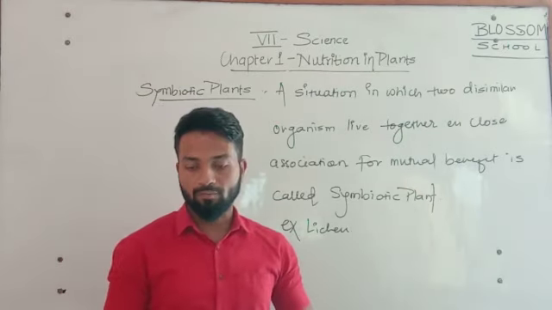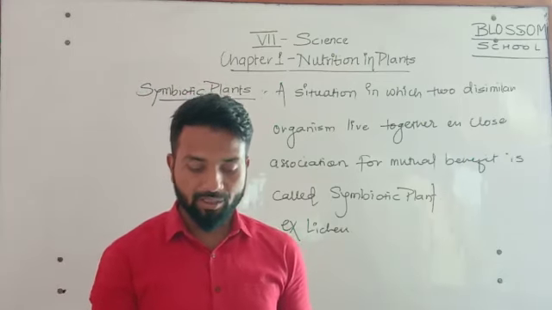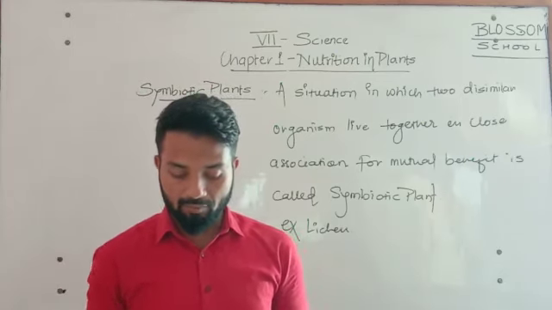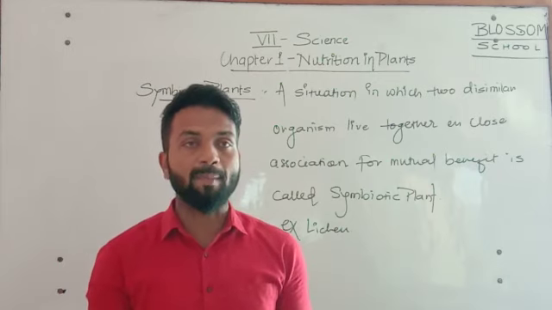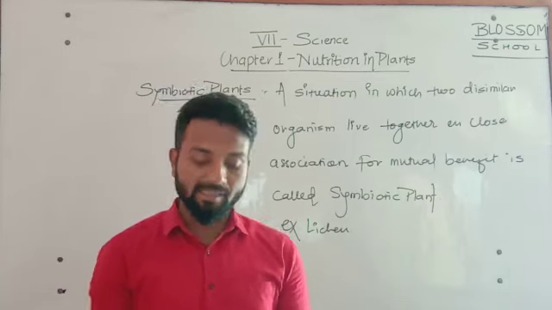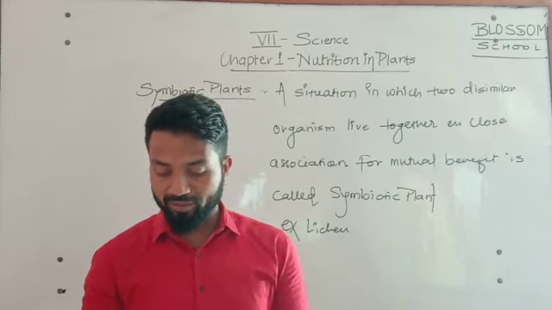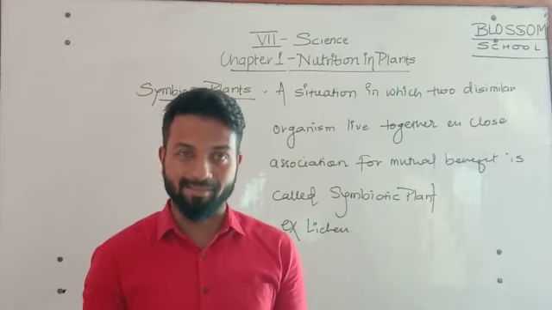So here we have closed the four different types of heterotrophic nutrition. First we discussed parasitic plants, after that saprophytic, after that insectivorous, and the last one is symbiotic plants. Now in the next video we are going to end this lesson. Thank you.